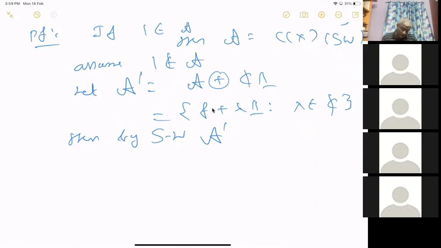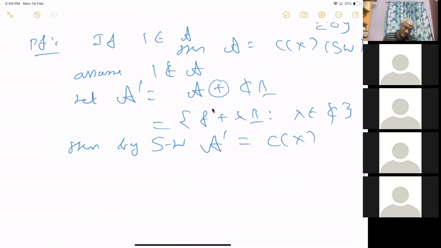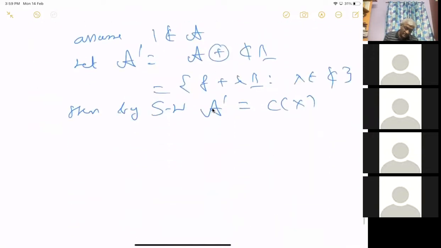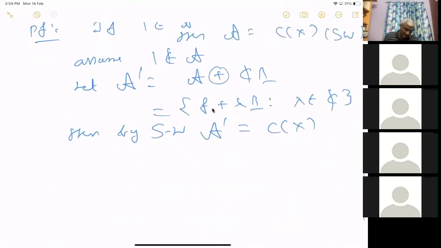So this is closed. So by the Stone-Weierstrass theorem, this is equal to C of X. Okay. Now I have to produce an x naught such that this condition is satisfied. So I have to produce an x naught.